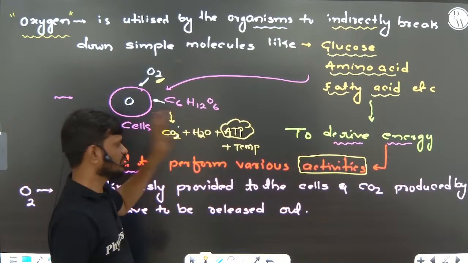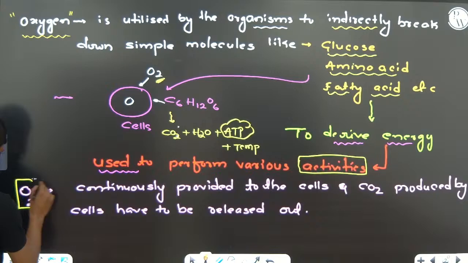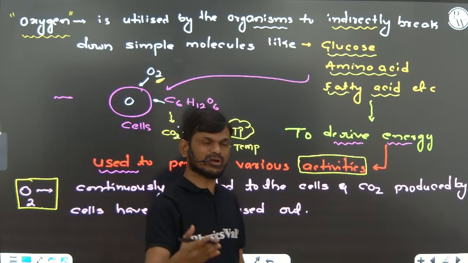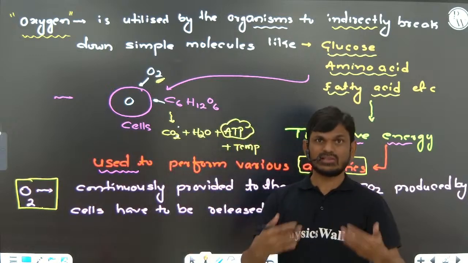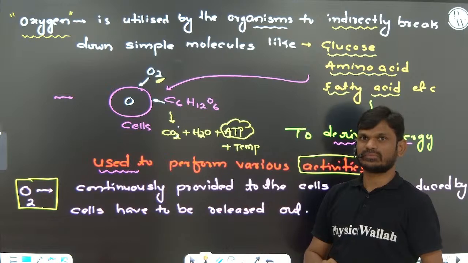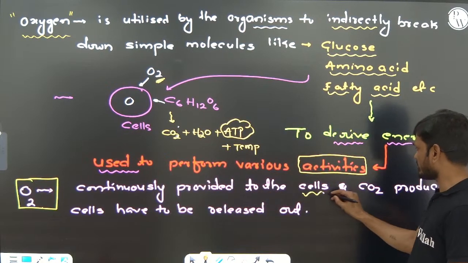That is very, very important. That's why we continuously require oxygen for the various functions of our body parts, and oxygen is continuously provided to the cells.